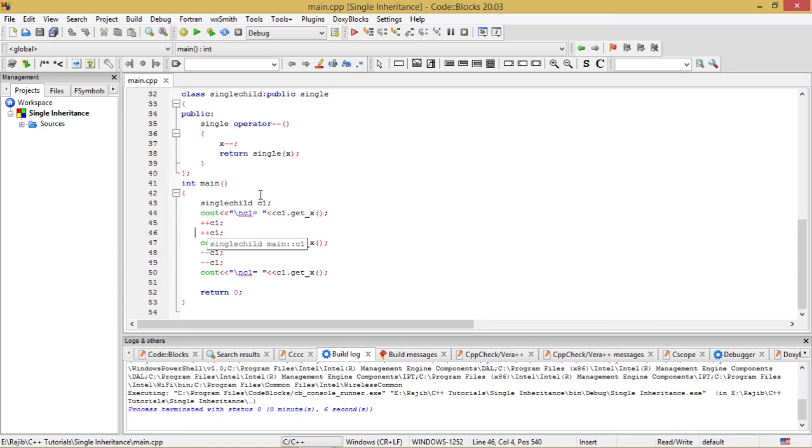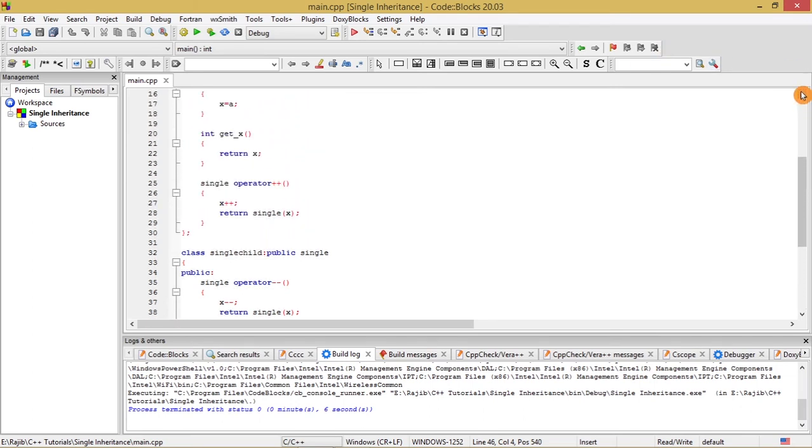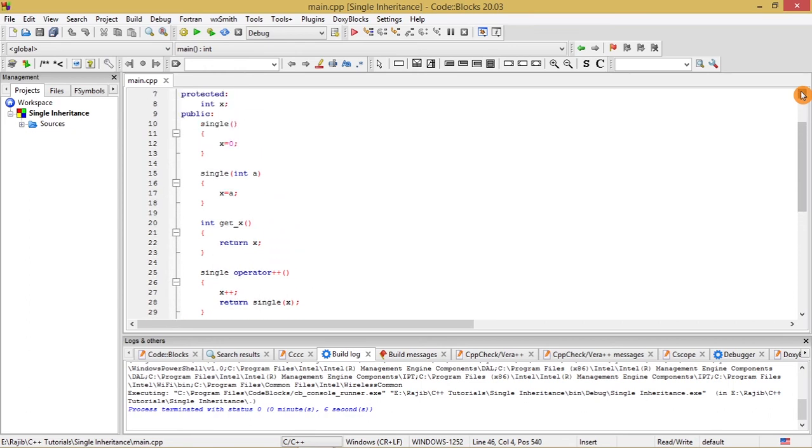This will definitely invoke the default constructor, in which I have initialized the value of x as 0. So this is the constructor which is invoked by the creation of the object in the first line of the main section. So this 0 will be the initial value of x.